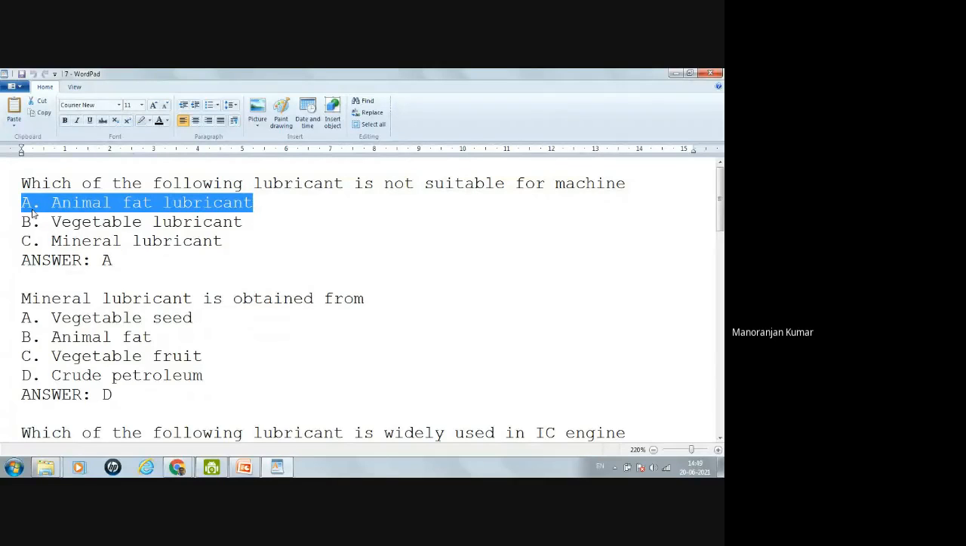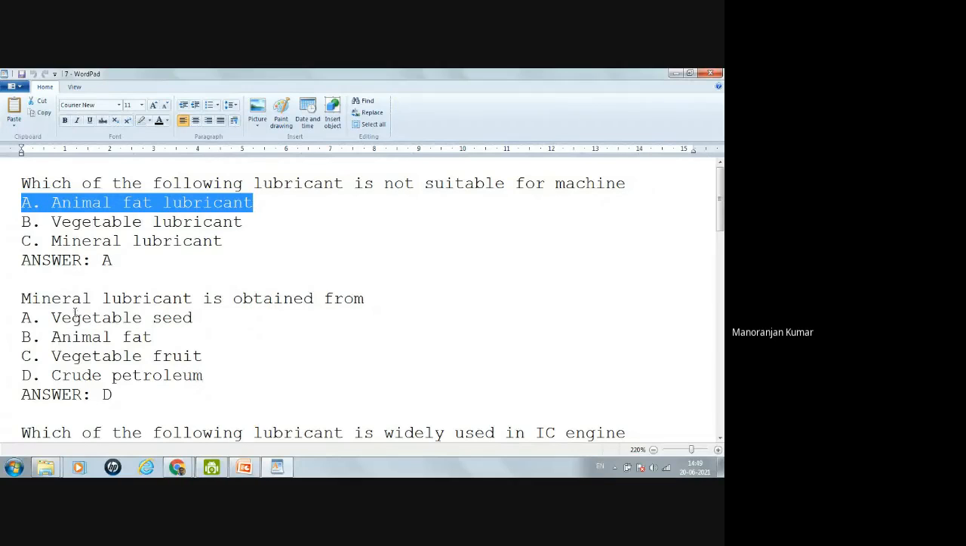And you know, in the machine, in the engine, combustion is there. So due to the combustion, more heat is liberated. Mineral lubricant is obtained from vegetable seed? No, because from vegetable seed, vegetable lubricant is obtained. Animal fat? No, from the animal fat, the animal fat lubricant is obtained. Vegetable fruit? No. Crude petroleum? Yes, from the crude petroleum, the mineral lubricant is obtained.